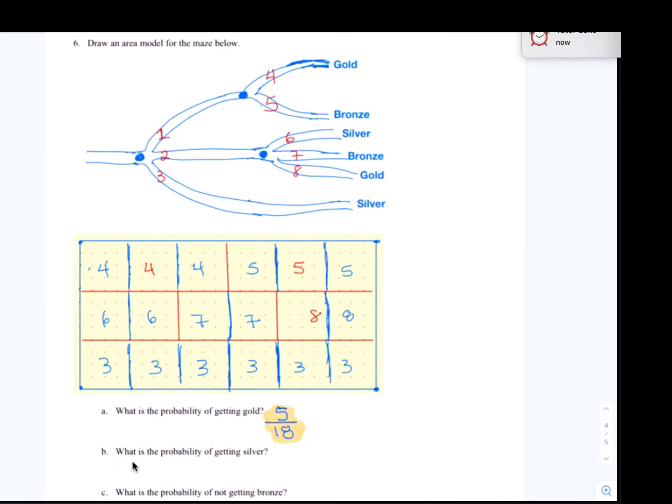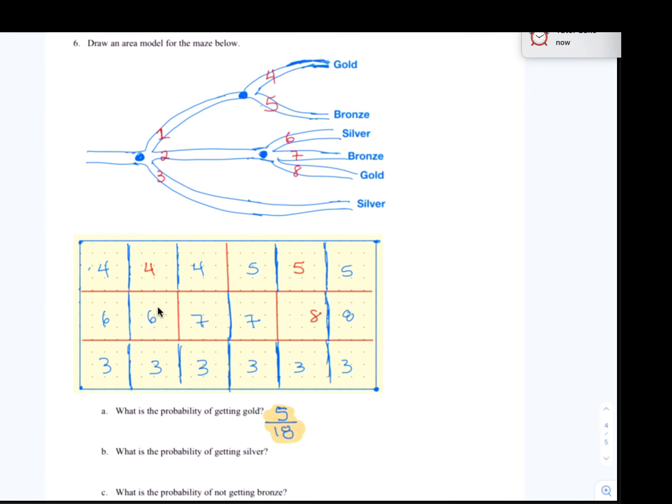Okay, question B. What is the probability of getting silver? What paths lead to silver? Well, path 6 leads to silver, and path 3 leads to silver. So down here we're going to add all of the boxes that have a 6 in it or a 3 in it.